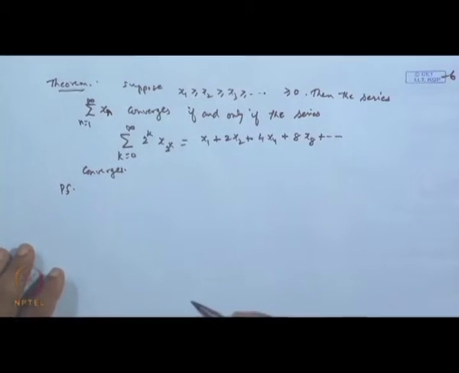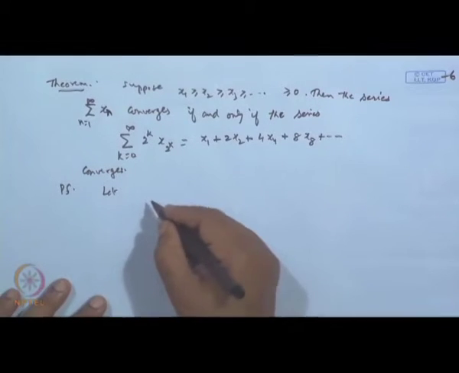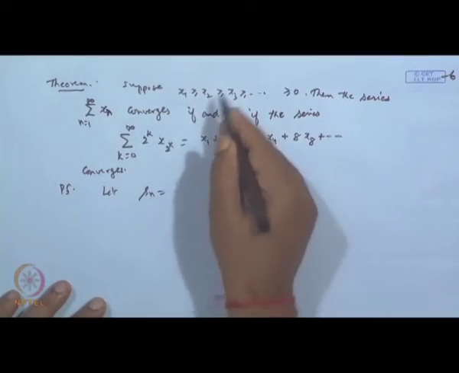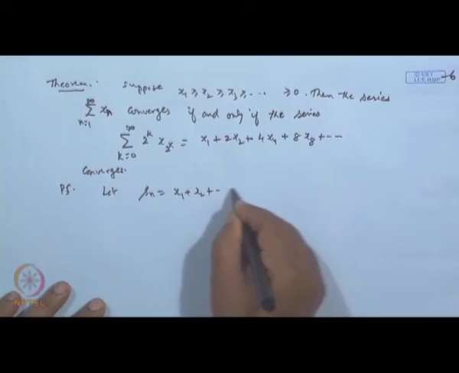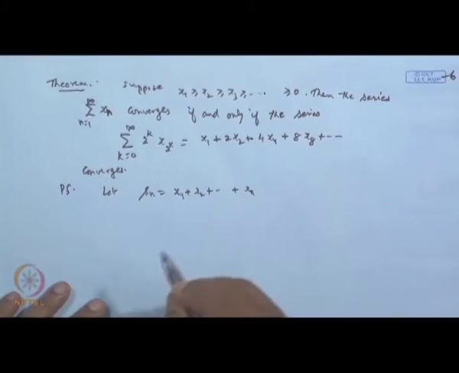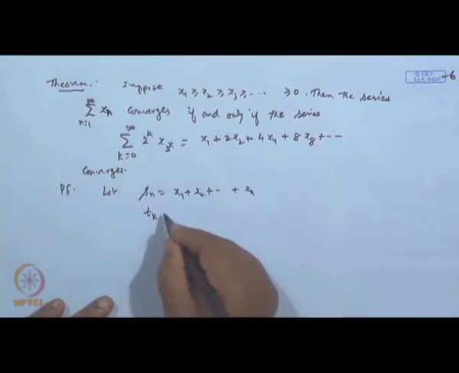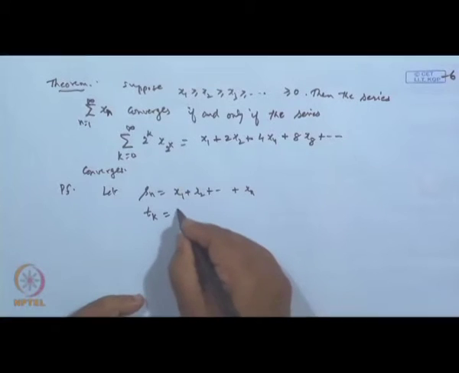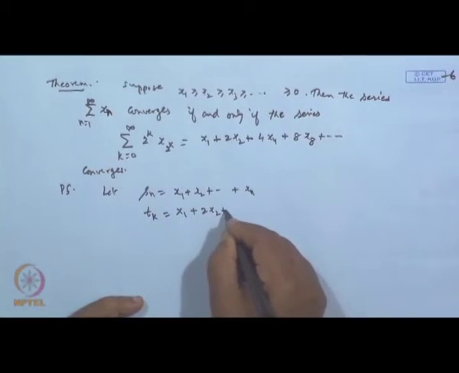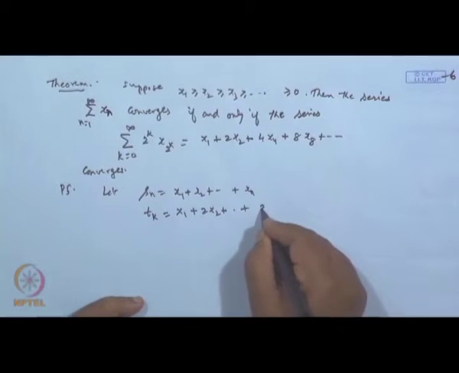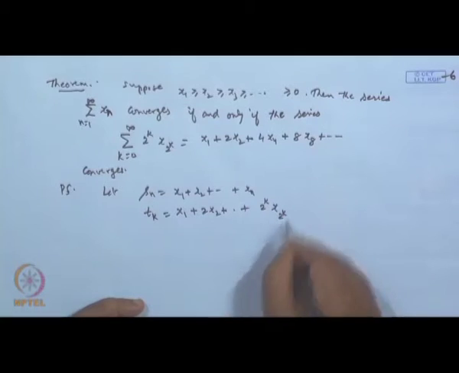Okay. So, let us consider the partial sums. Let S n stand for the partial sum of the first series, x 1 plus x 2 plus up to x n, and let T k stand for the partial sum of the second series, x 1 plus 2 times x 2 plus up to 2 to the power k times x suffix 2 to the power k.